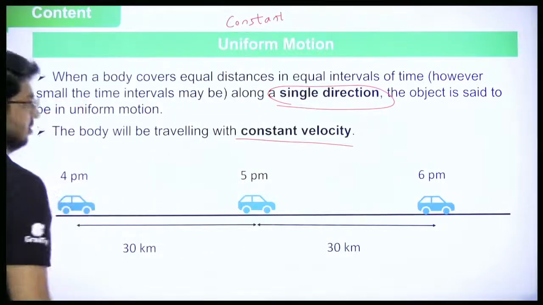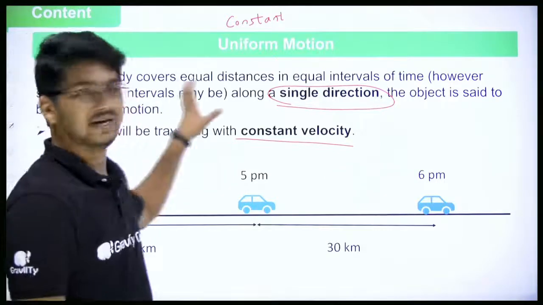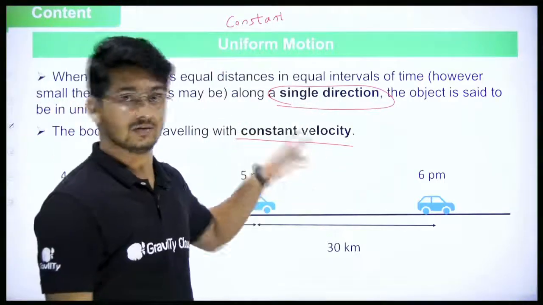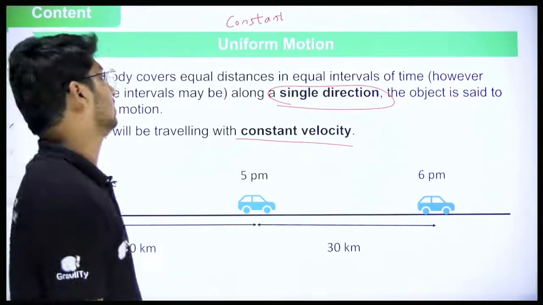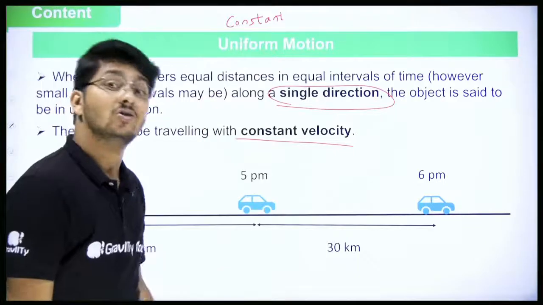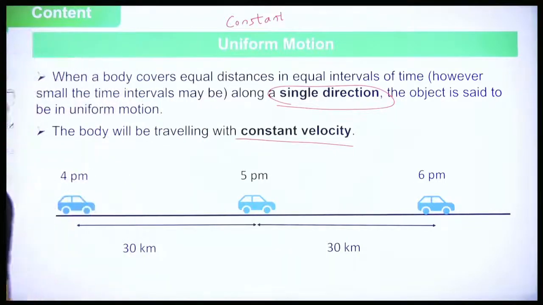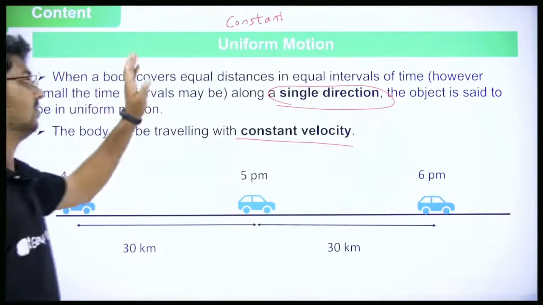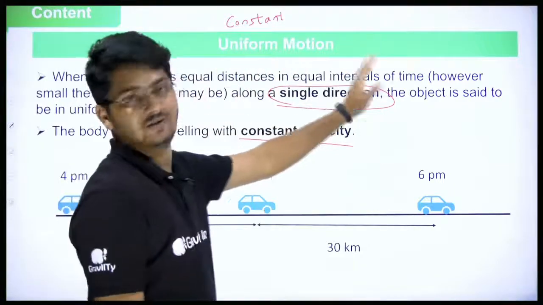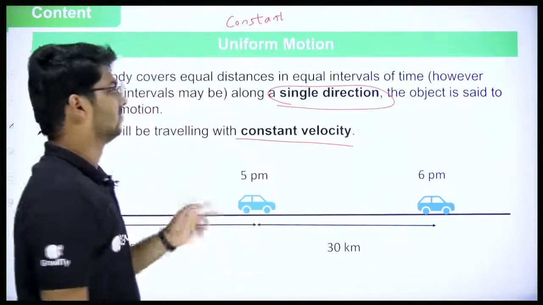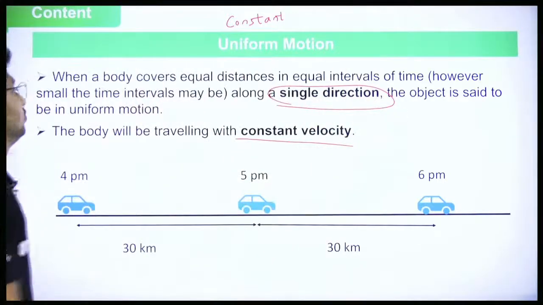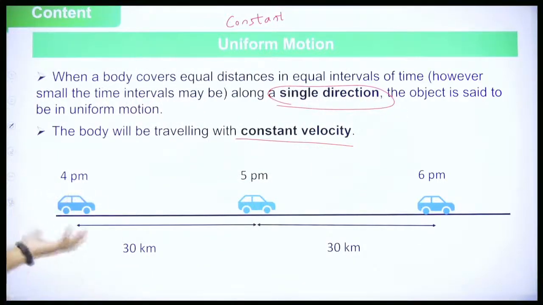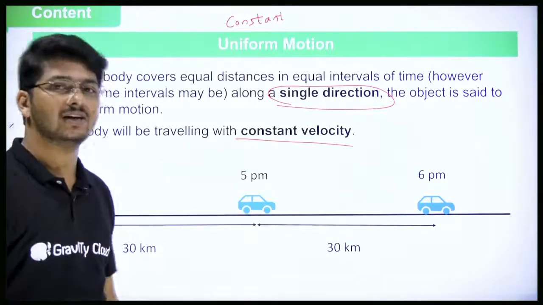Direction should be constant. So whenever speed is constant and direction is constant, both of them, or in simple terms, velocity should be constant, then we say that it is uniform motion. Look at the definition. When a body covers equal distances in equal intervals of time along a single direction, the object is said to be in uniform motion.